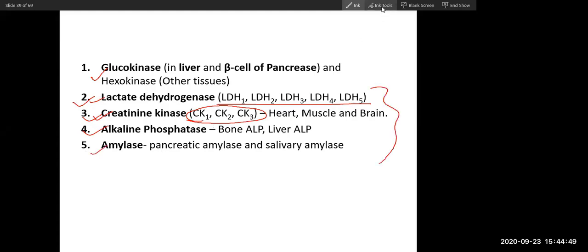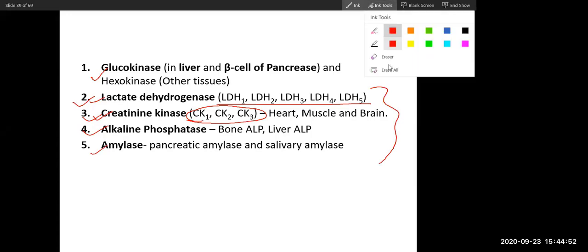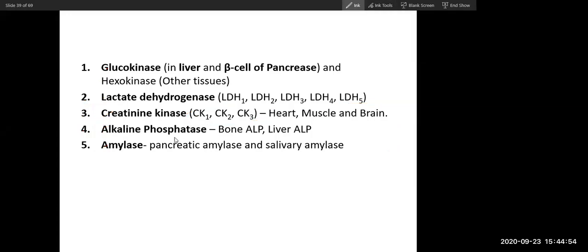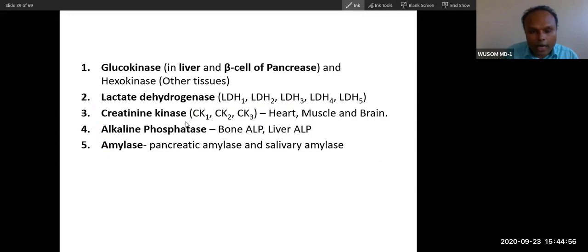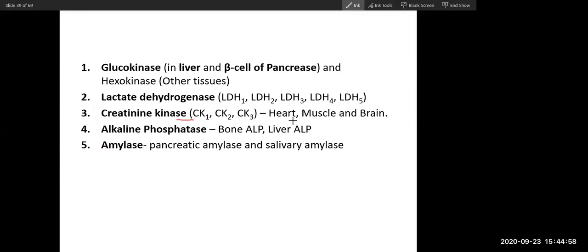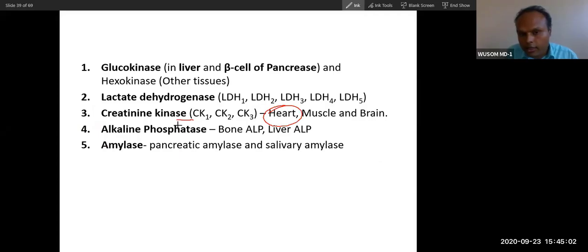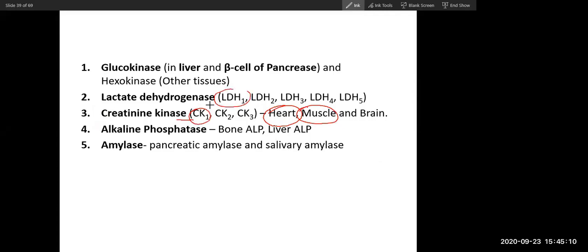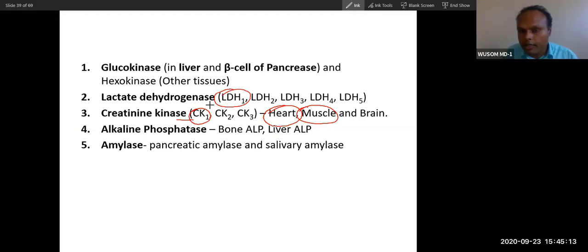Pancreatitis, high LFTs, rhabdomyolysis, and heart disease. In heart disease you will see high creatine kinase, and in rhabdomyolysis also. In muscle disorders you will see high creatine kinase. In immunological disorders you will see a very high amount of lactate dehydrogenase.